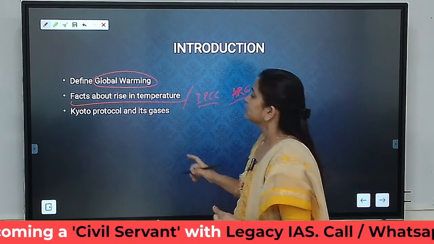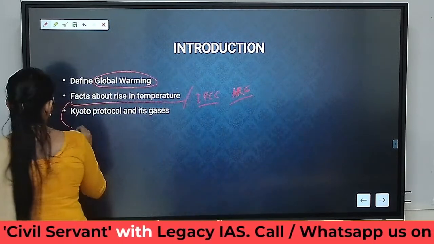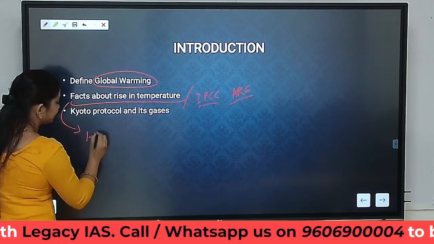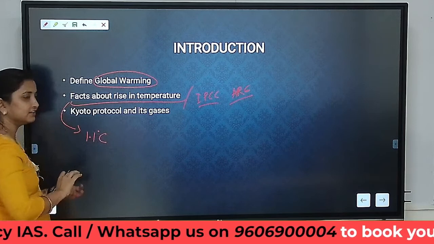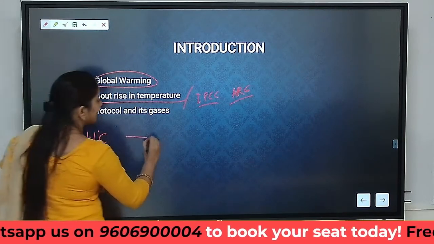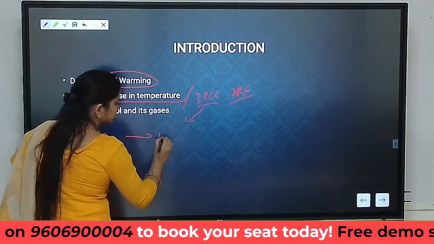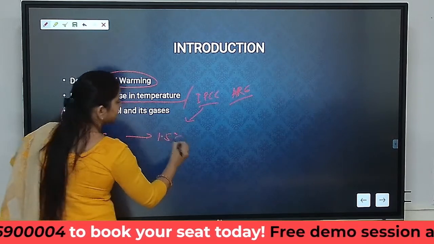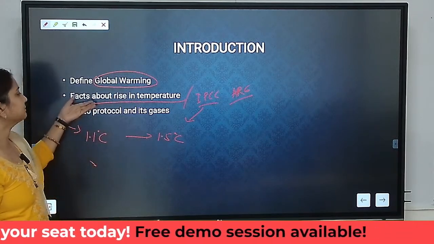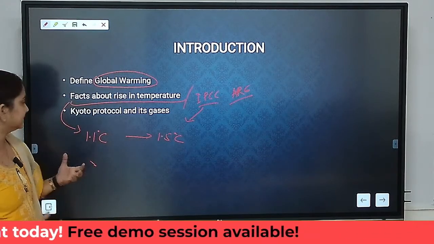With respect to the pre-industrial level, we are currently facing an increase of 1.1 degree centigrade. And IPCC report AR6 says that very soon we will be breaching the 1.5 degree target. So we can mention this fact about the rise in temperature.